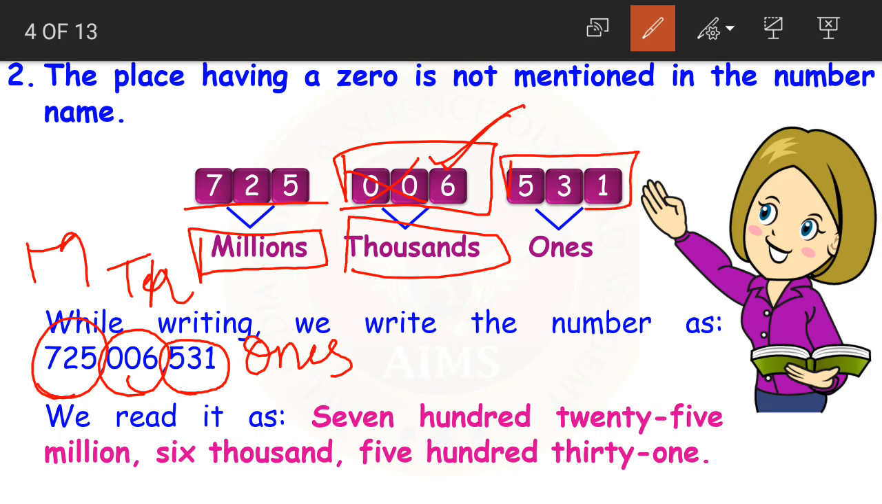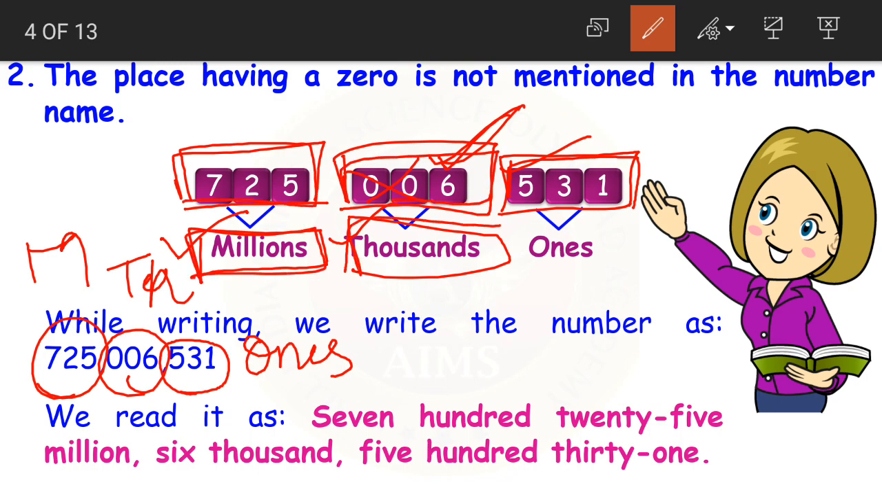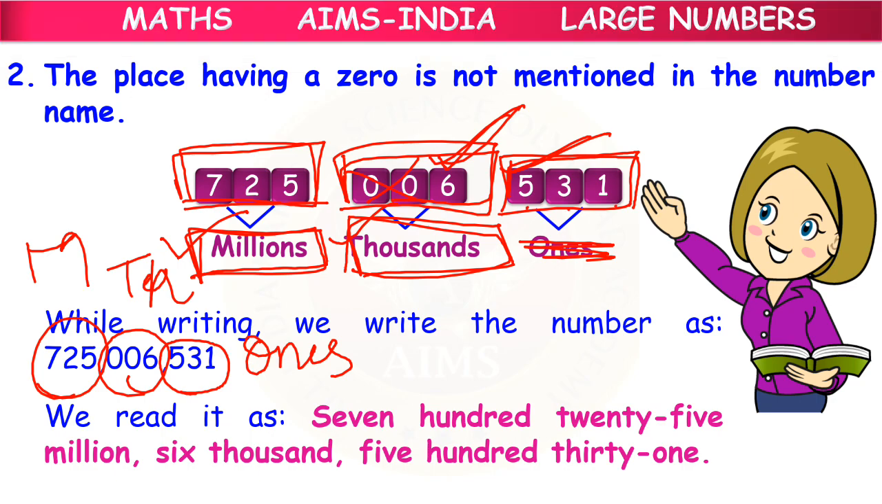Then we have 531. Yes or no, children? We have 531. How do we read this? 725 millions 6,531. Read the whole number and then read its period. Read the number and read its period. For ones period, we do not read the period. We simply read the number 531. I hope this is clear.